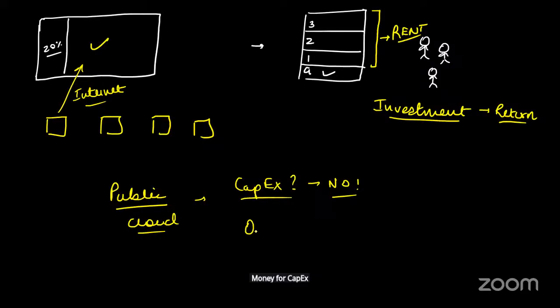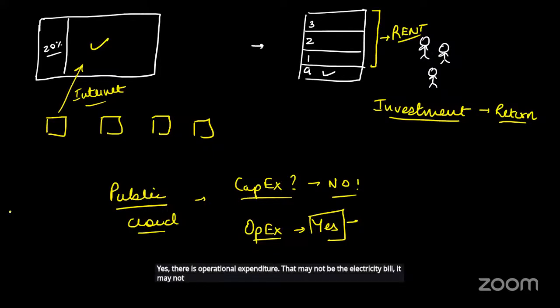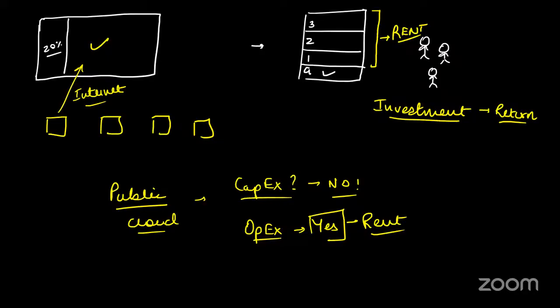Do I have operational expenditure here? Yes, there is operational expenditure. That may not be the electricity bill. It may not be the salary. It may not be the internet bills. But what about the rent that I have to pay every month? Yes. So you are paying the rent every month for using those services, and that is a recurring cost. So that is considered to be operational expenditure.